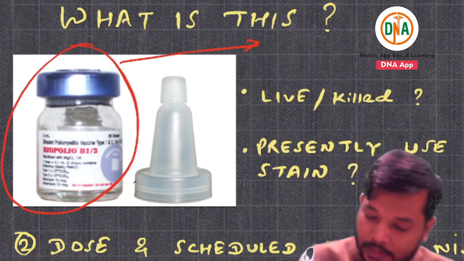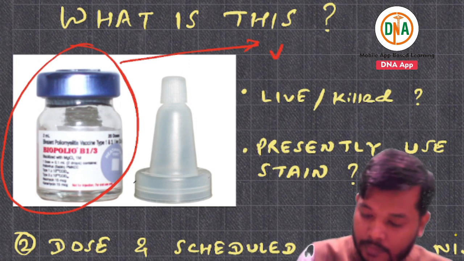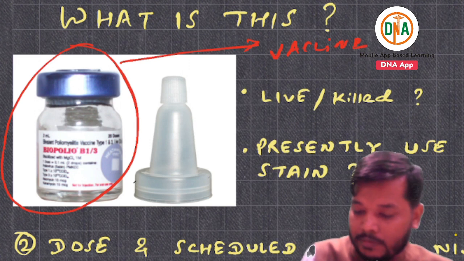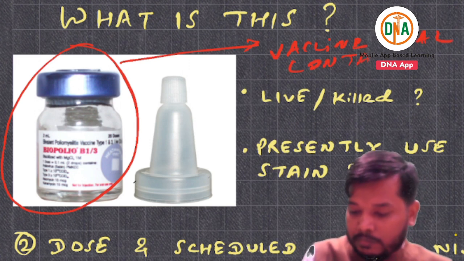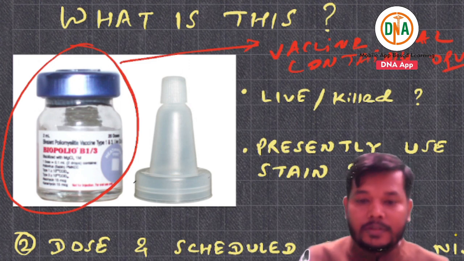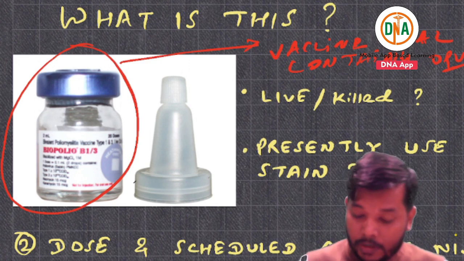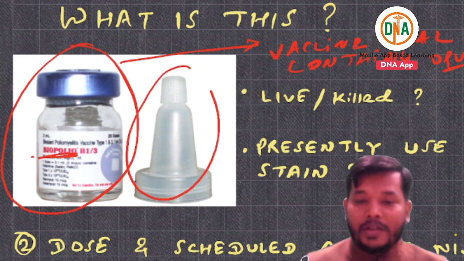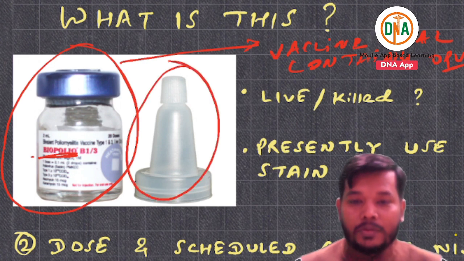This is a vaccine vial containing oral polio vaccines. Why? Because it is written oral polio vaccines, and this dropper is given along with it.